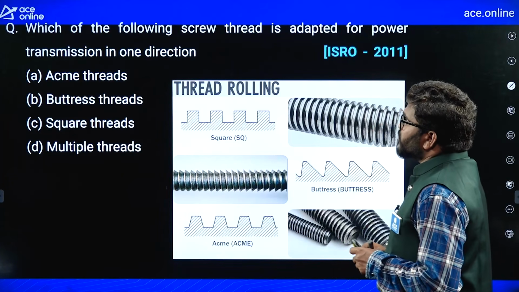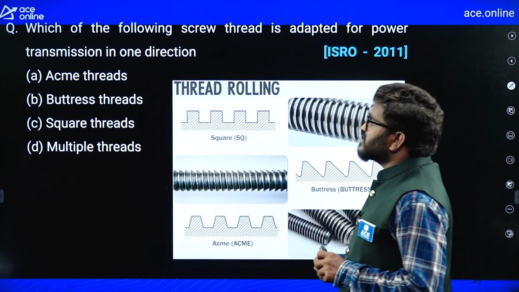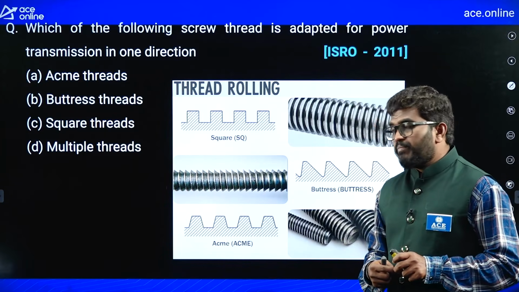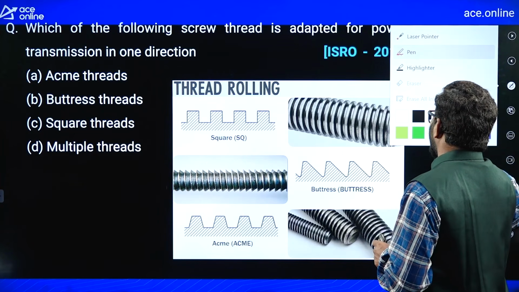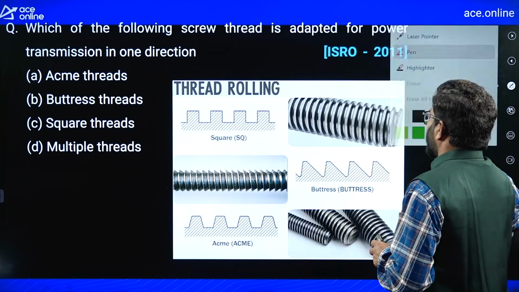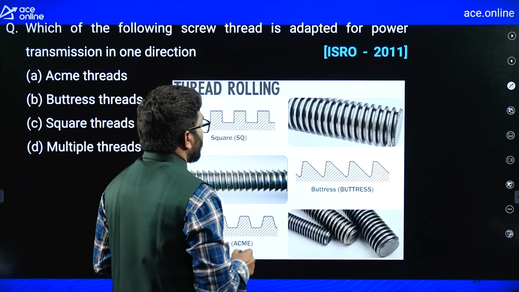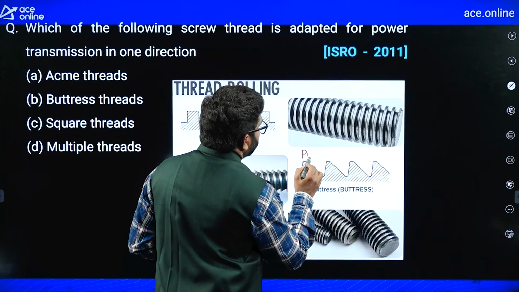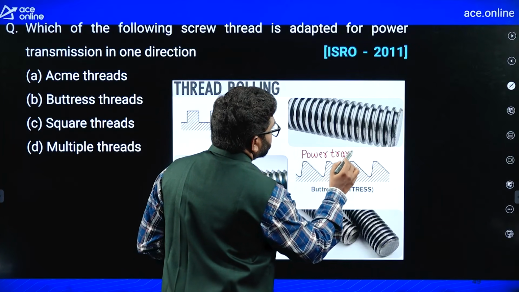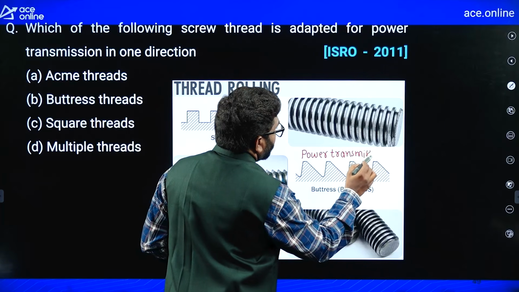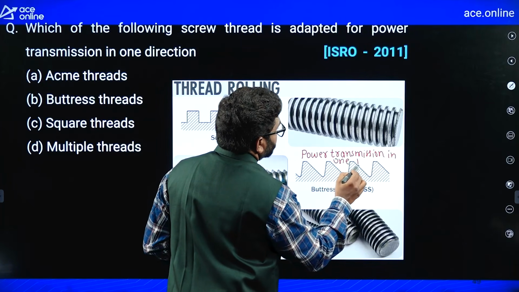Next, which of the following screw threads is adapted for power transmission in one direction? Power transmission in one direction. Now listen carefully. Buttress threads we are using for power transmission in one direction.